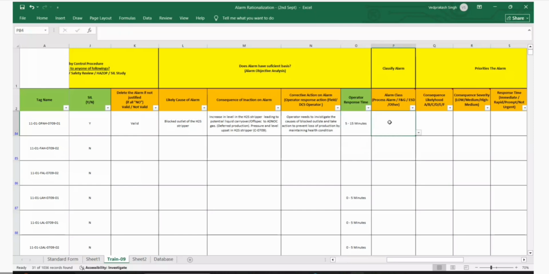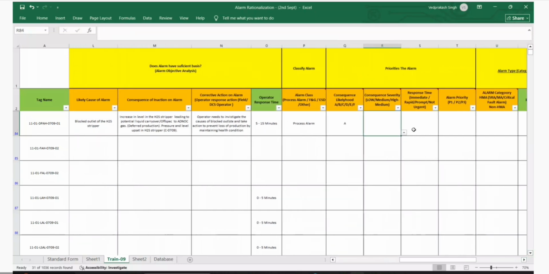Something happened, they need to immediately go there. This is a process alarm, we lose the production from our train. For the likelihood of consequence we can put A early, because this is not rupturing, nothing. And the severity will be low because it is not an LOPC scenario, only production loss. Response time we are saying rapid. Yeah, it's rapid. And rapid and low.